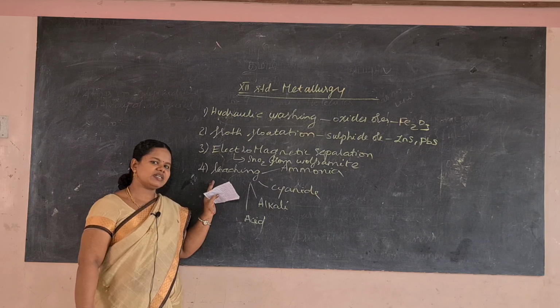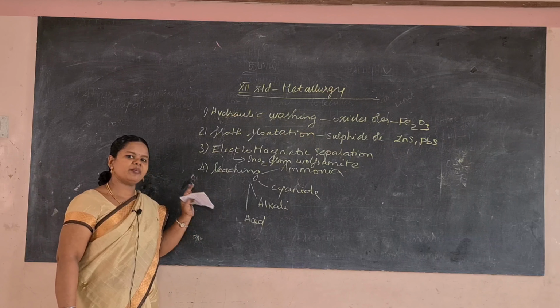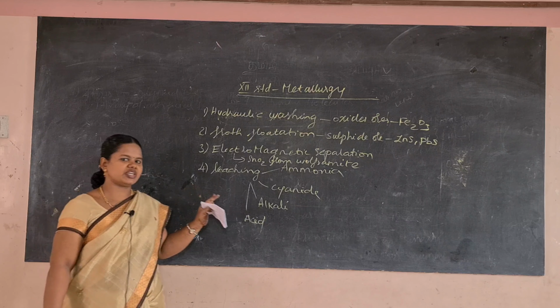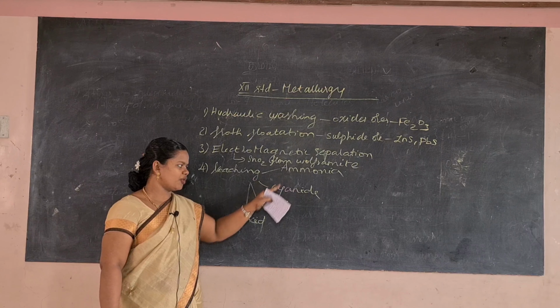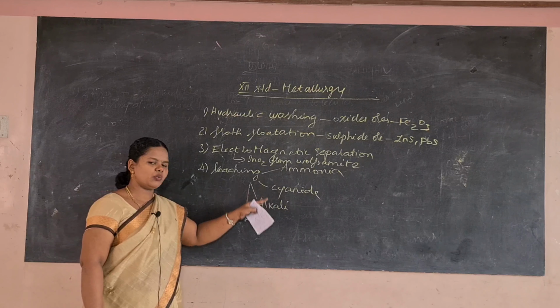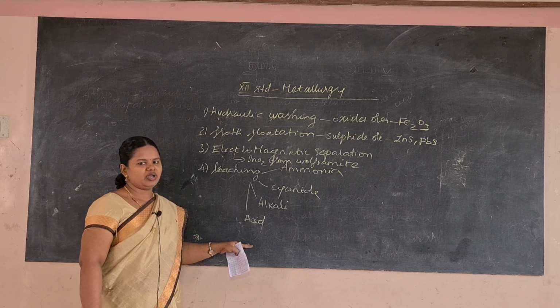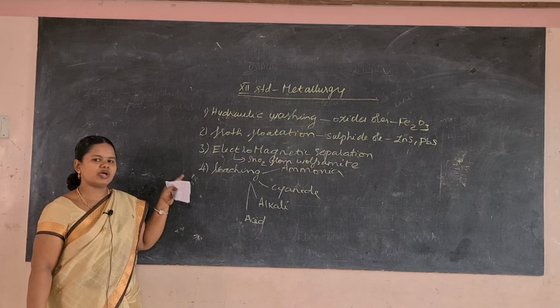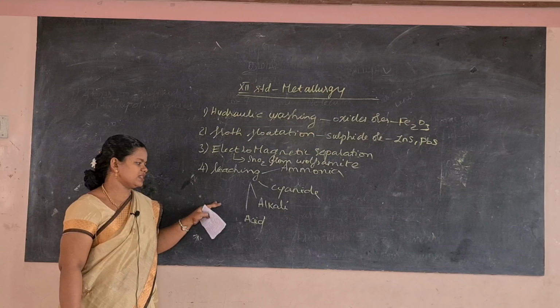And the next method is leaching. When you want to obtain the metal in a pure form, we use leaching, and there are four types of leaching: ammonia leaching, cyanide leaching, alkali leaching, and acid leaching. We saw one example for each one. So this is also very important. They can ask a 5 mark question in this lesson.